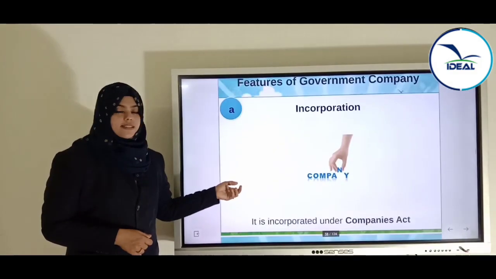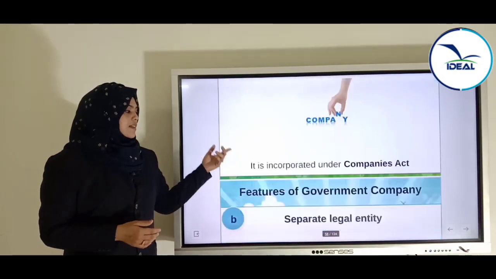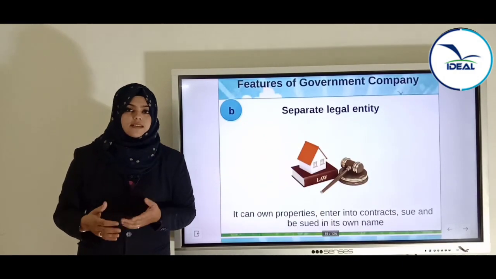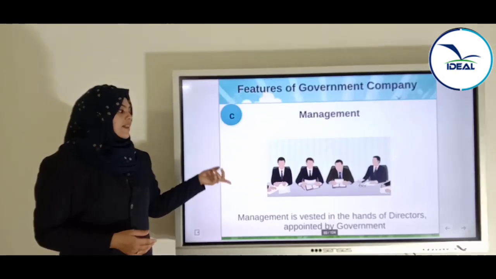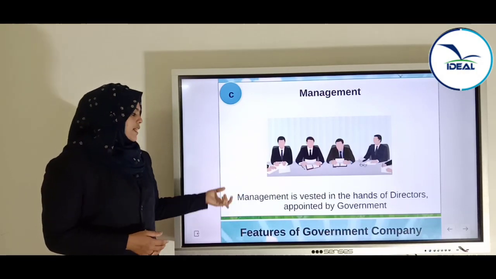The first feature is incorporation. A government company is registered under the Companies Act 2013, and the next one is separate legal existence. This type of company will have a separate legal entity and the management will be in the hands of directors appointed by the government.